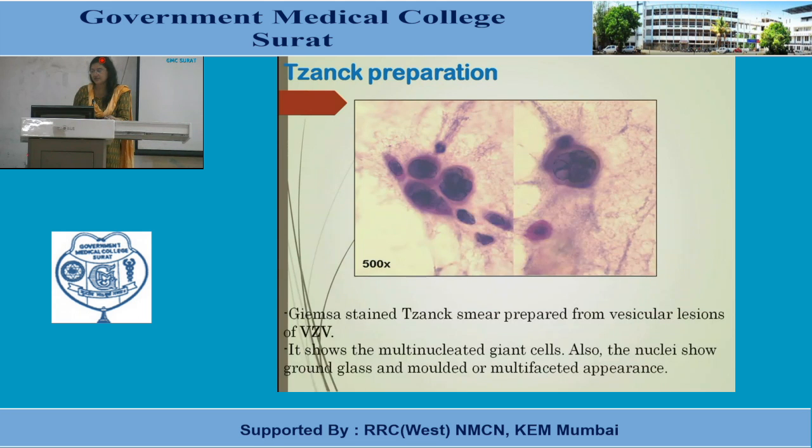So these are the preparations which show the different types of inclusion bodies. The Tzanck preparation is done for the varicella zoster virus. Here the Giemsa staining is done. This smear is known as Tzanck smear. The material is taken from the vesicular lesions of varicella zoster, and a smear is made and then stained with Giemsa stain. Here we can see multinucleated giant cells, and the nuclei show ground glass and molded or multifaceted appearance. This is typical of varicella zoster virus.